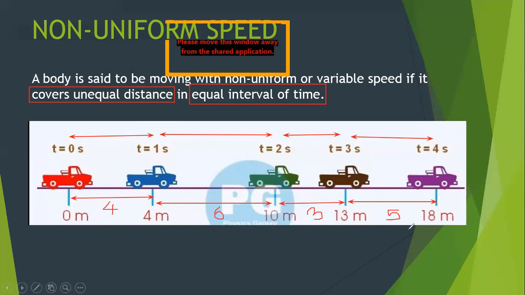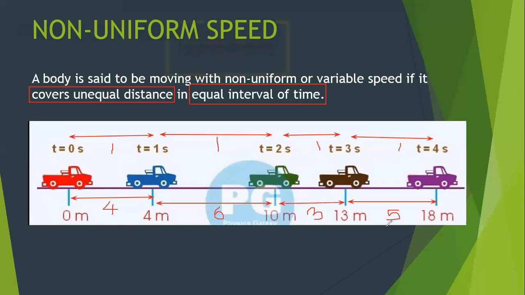So you will find the object is traveling unequal distances in each 1 second, like 4 meters, 6 meters, 3 meters and 5 meters. So if the object is covering unequal distances, 4, 6, 3, 5, in equal interval of time, we say the object is moving with non-uniform speed or variable speed. Okay, so this is the condition for non-uniform speed or variable speed.